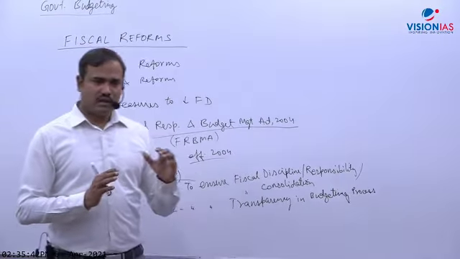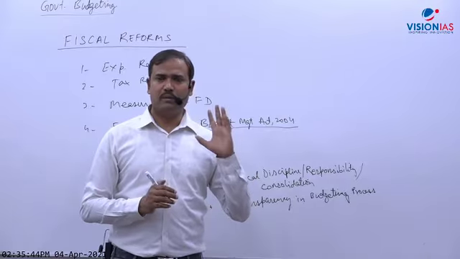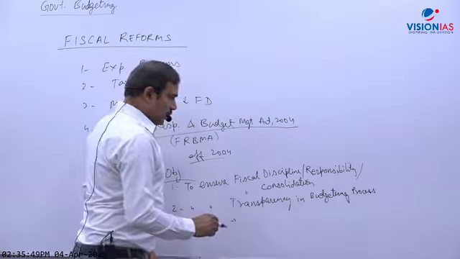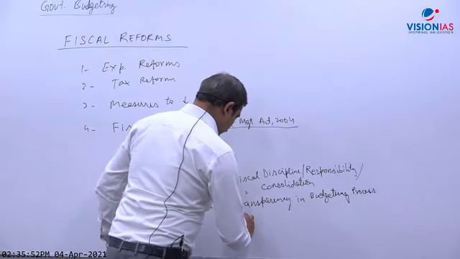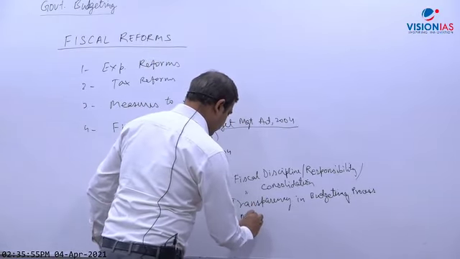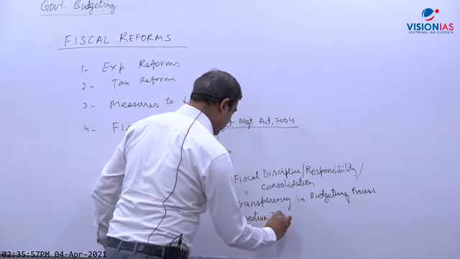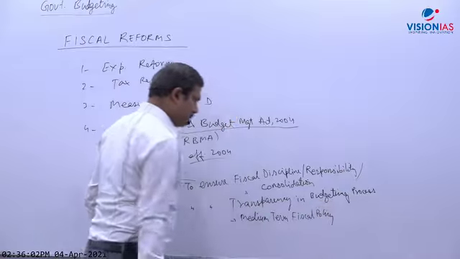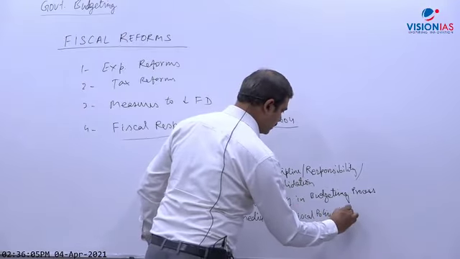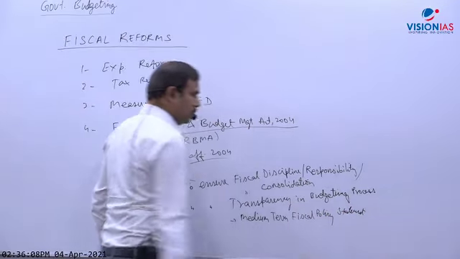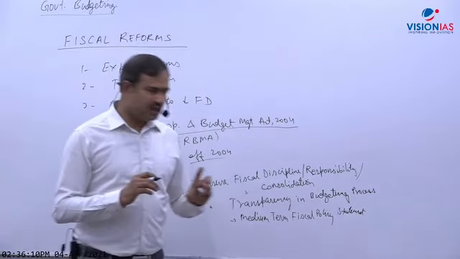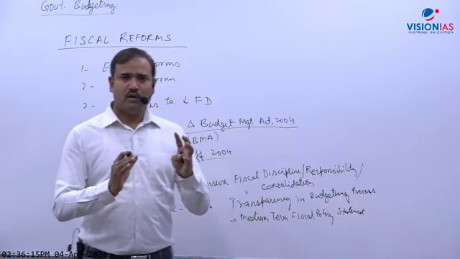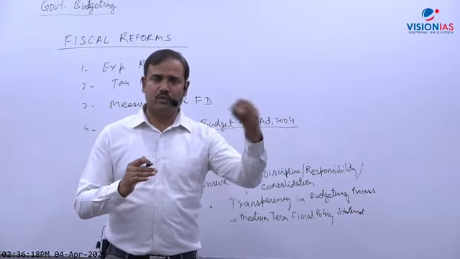Another thing is that along with the budget, 3 documents are published. What are those documents? Write down the names of those documents published along with the budget. So one is the Medium-term Fiscal Policy Statement. Medium-term fiscal policy statement means in this statement or document, government has to show not only the forthcoming year but projections for the next 3 years also.